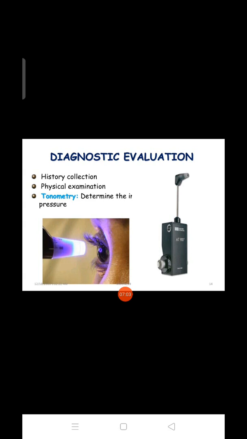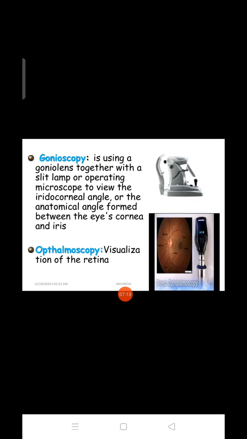Next, what can be the diagnostic evaluation? We have to collect the history, do a physical examination, and tonometry. Tonometry helps to determine the intraocular pressure. Next, gonioscopy is using a gonio lens together with a slit lamp or operating microscope to view the iridocorneal angle, the anatomical angle formed between the cornea and iris.